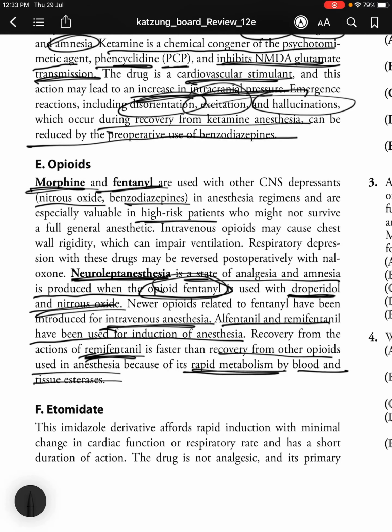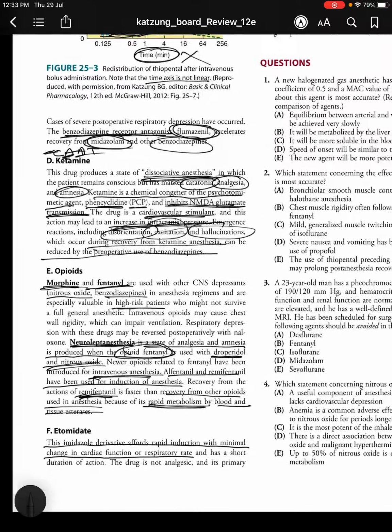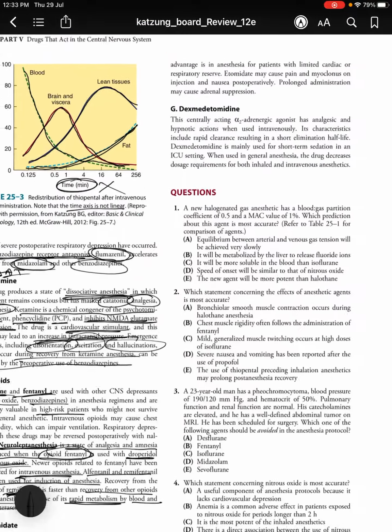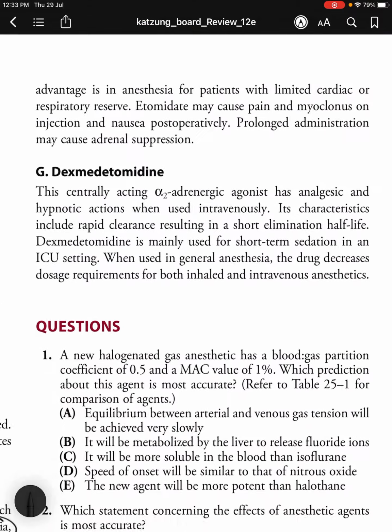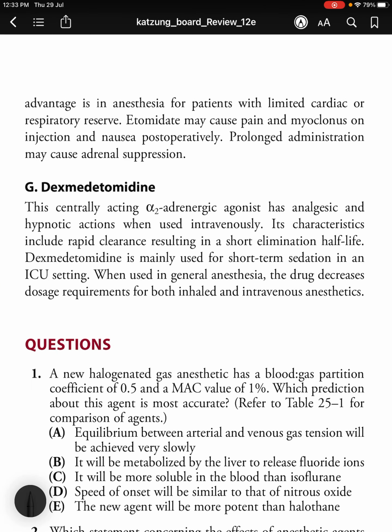Then you have a miscellaneous drug, etomidate. This imidazole derivative affords rapid induction with minimal change in cardiac function or respiratory rate and has a short duration of action. The drug is not analgesic, and its primary advantage in anesthesia is for patients with limited cardiac or respiratory reserve. Etomidate may cause pain and myoclonus on injection and nausea post-operatively, and prolonged administration may cause adrenal suppression.